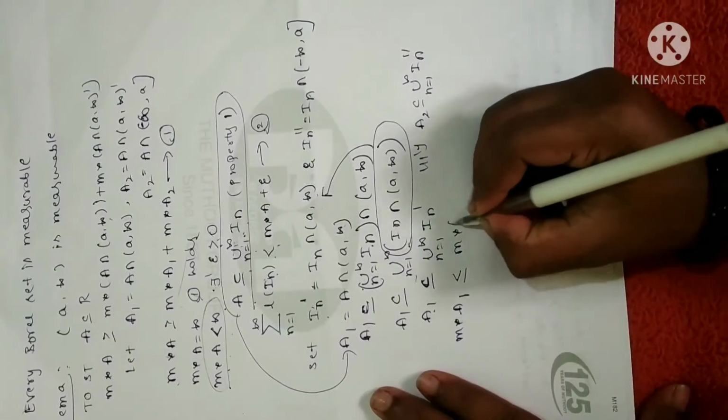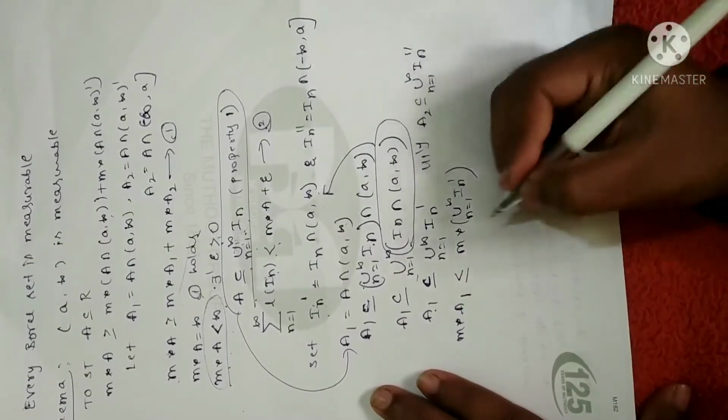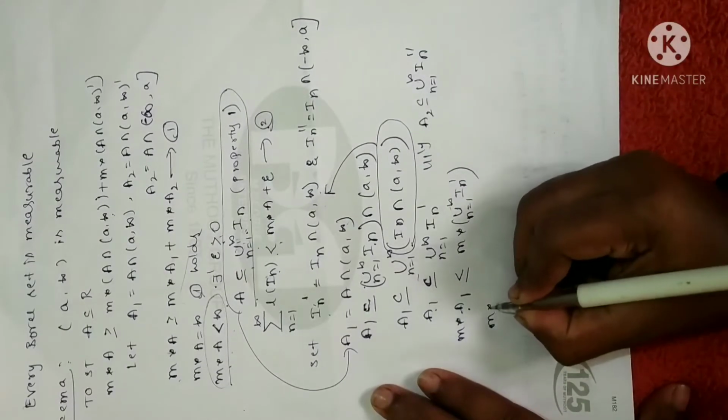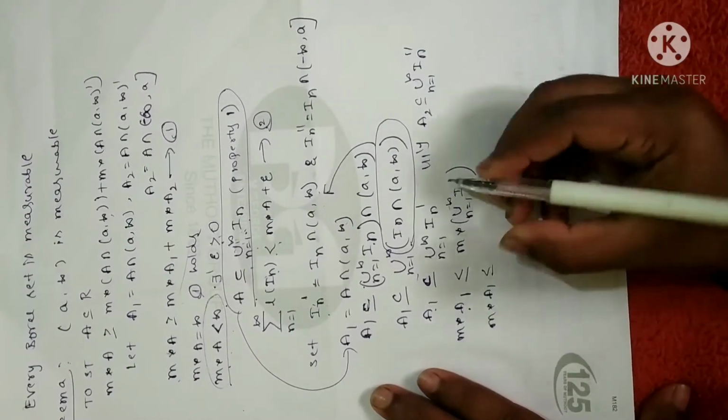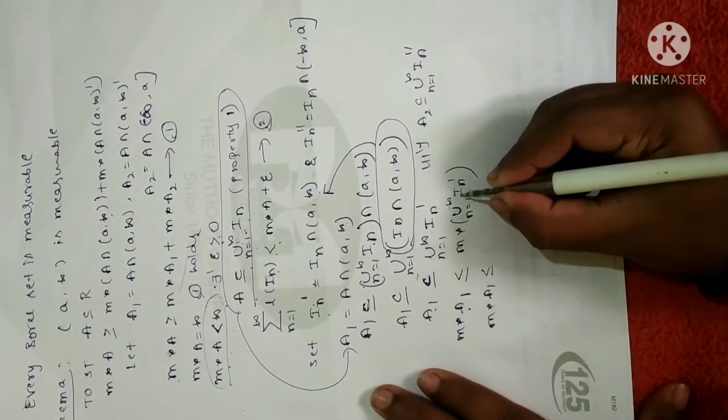So m star of the union of I_n, n equal to 1 to infinity, in complement. I will change this in the very next step. Similarly, see here, first let me simplify this fully. m star of A1 is less than or equal to, measure is none other than, or let us write one more step. So I am going to take the measure inside.